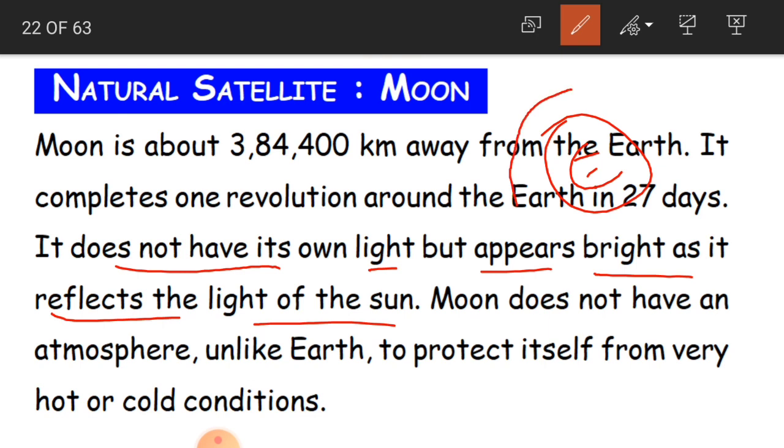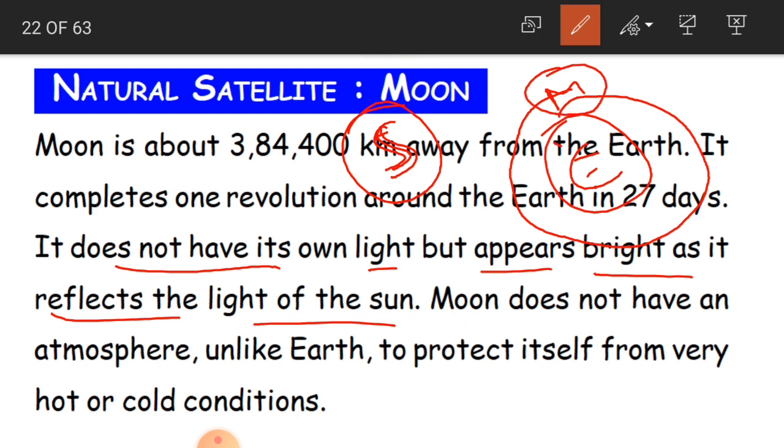It reflects the light of the sun, because the earth again revolves around the sun. This is the sun. Suppose this is the moon; the earth revolves around the sun, and the moon revolves around the earth. During this process, the moon gets the light from the sun.